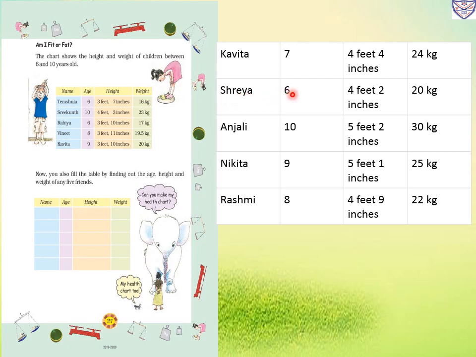Then Shreya, age 6 years, height 4 feet 2 inches, weight 20 kg. Then Anjali, age is 10, height 5 feet 2 inches and 30 kg. Then Nikita, age 9, height 5 feet 1 inch, 25 kg. Rashmi, age 8, 4 feet 9 inches and 22 kg.